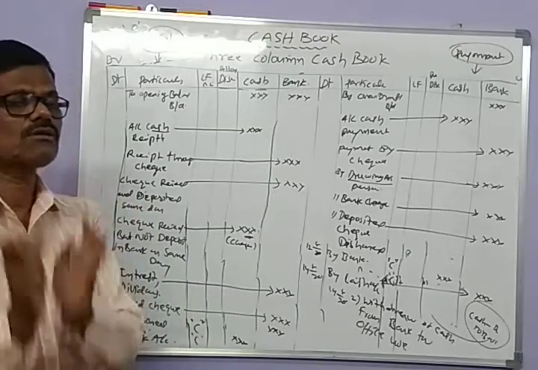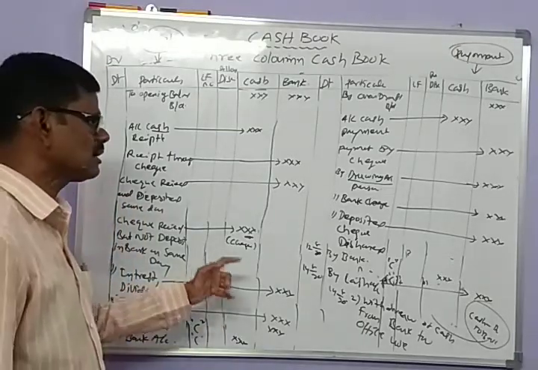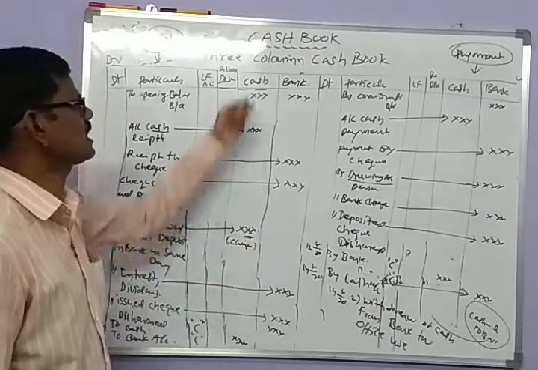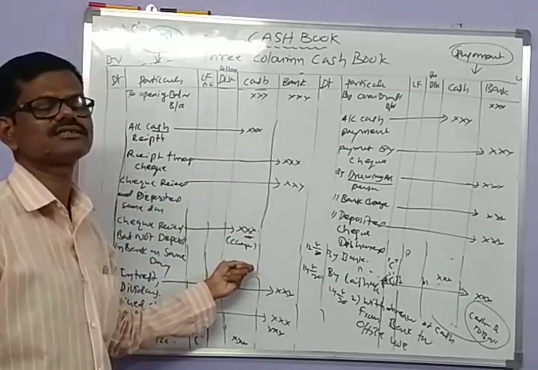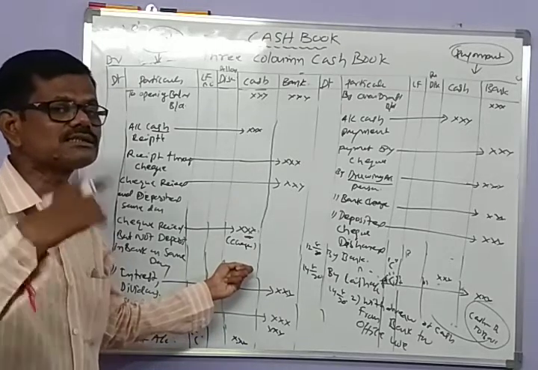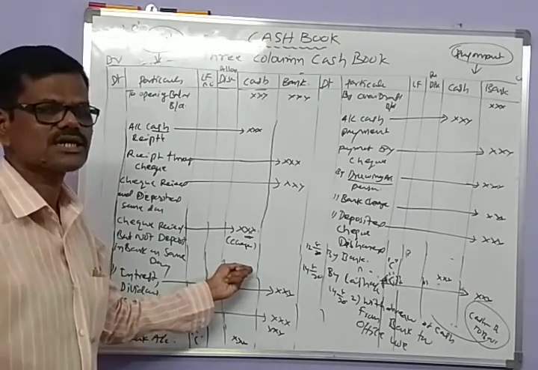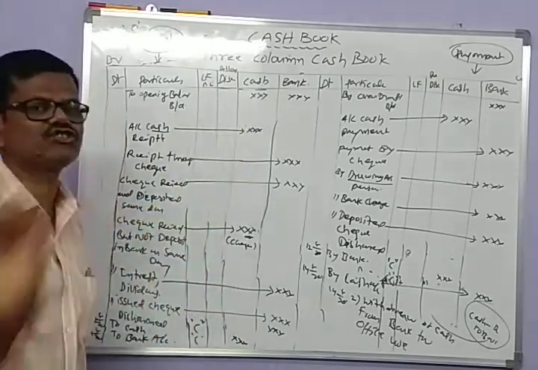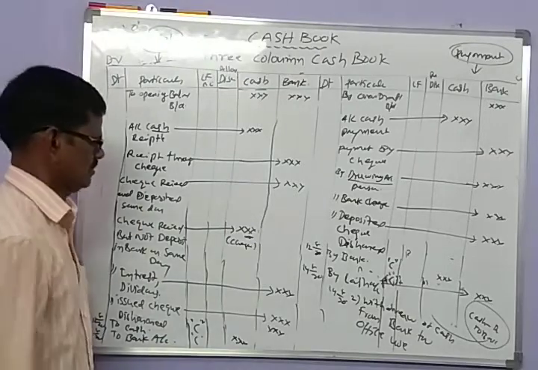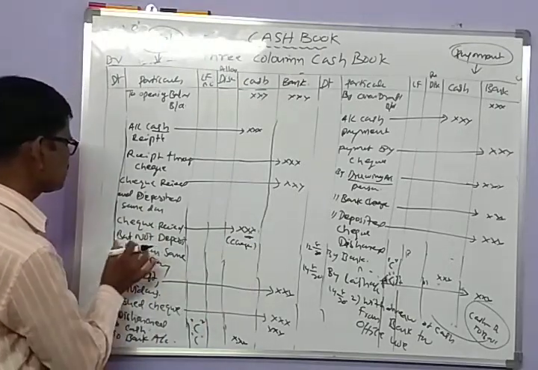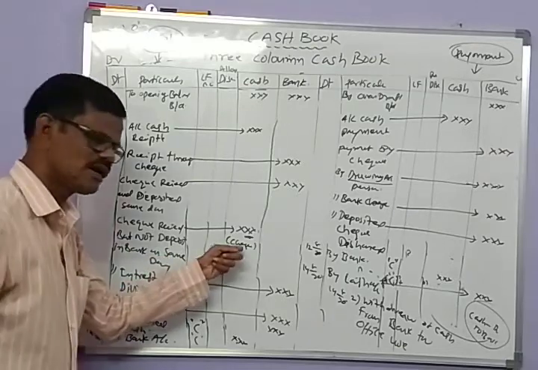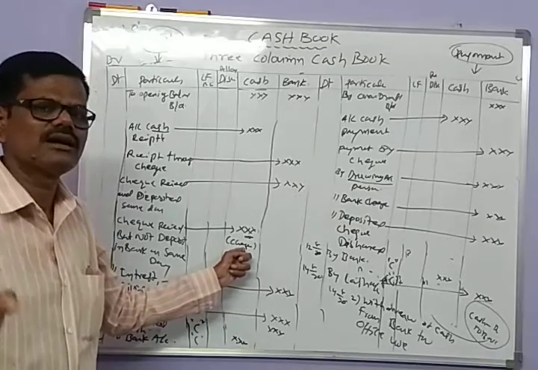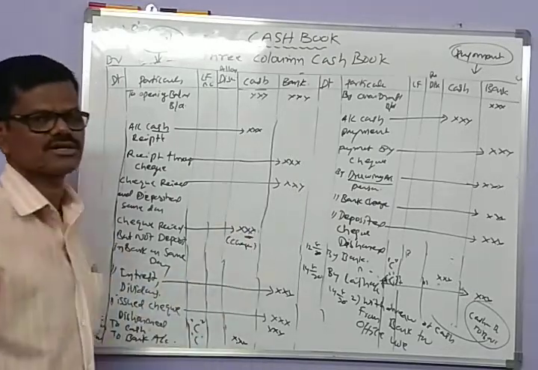So you have to record it, you have to enter it on the day the check is received from the customer, in the cash column, because it is not sent for collection on the same day. You enter it in the cash column, treating the check as cash. So a check received but not deposited on the same day is entered in the cash column. It is a check, but we are treating it as cash.